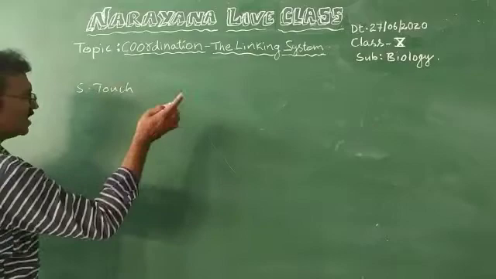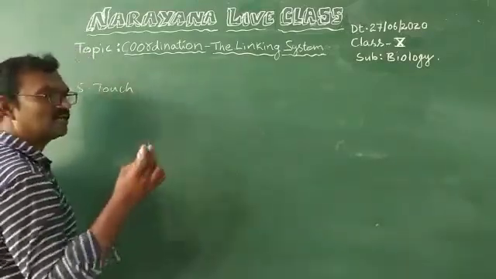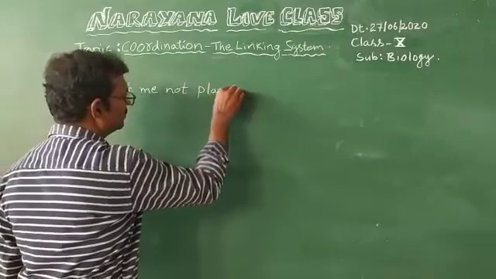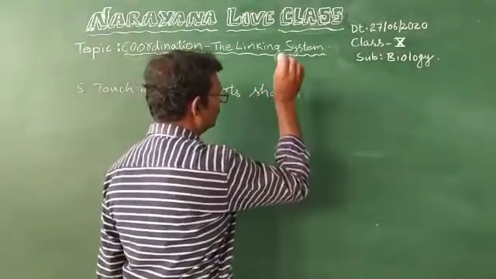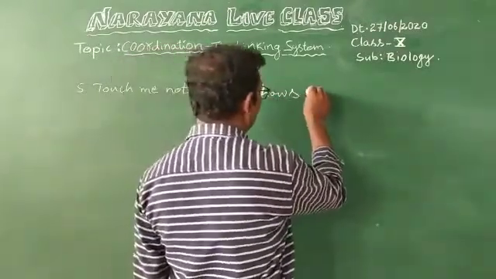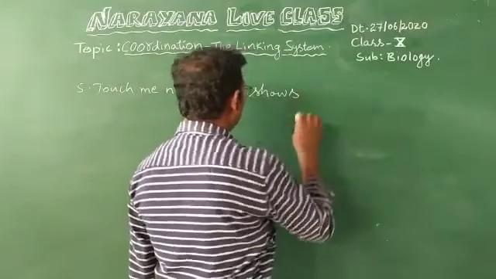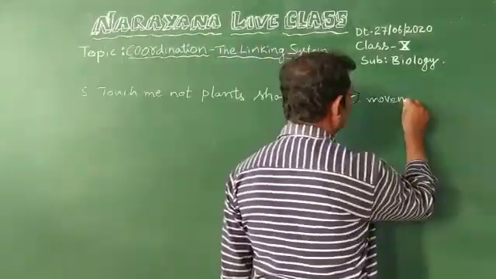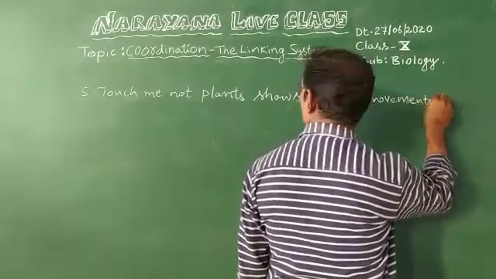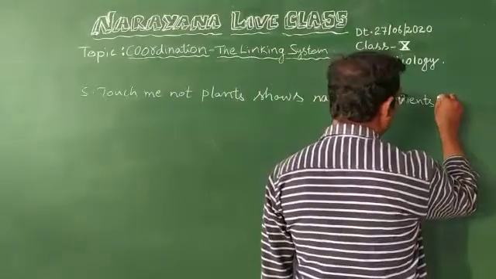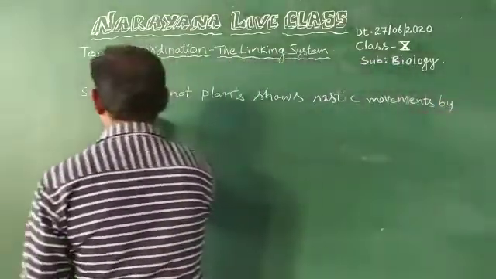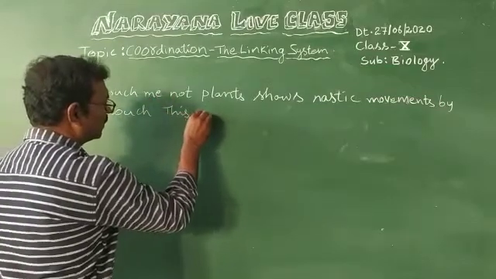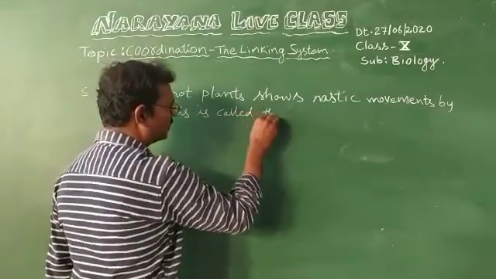So the touch-me-not plant shows nastic movements by touch. This is called thigmonasty. Just now we have seen the scientific name of the touch-me-not plant, Mimosa pudica. The touch-me-not plant shows nastic movements by touch. This is called thigmonasty.